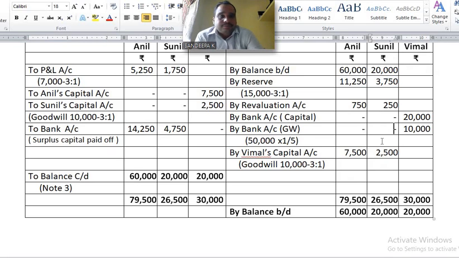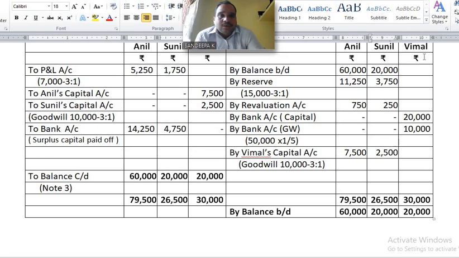Next, total of Sunil's column: 20,000 plus 3,750 plus 250 plus 2,500. How much? 26,500. Write it on the debit side, 26,500. Completed. 26,500 minus 1,070 minus closing balance 20,000. How much amount is available? 4,750. This is the excess amount available in Sunil's capital account and it has to be paid off. Entry: Sunil's capital account debtor to bank account 4,750, surplus capital paid off. Understand?